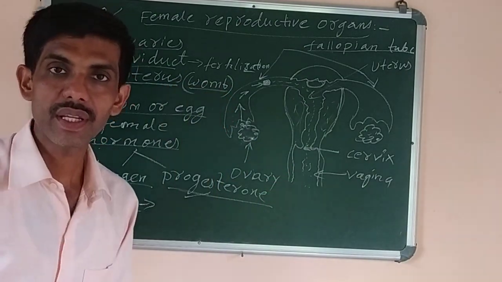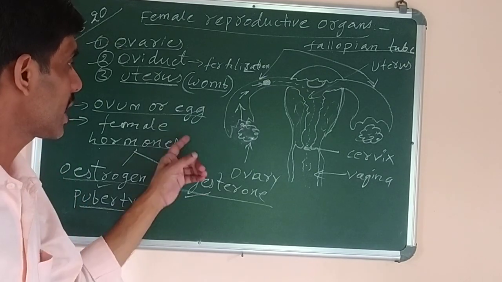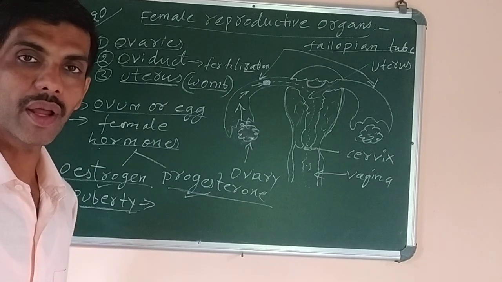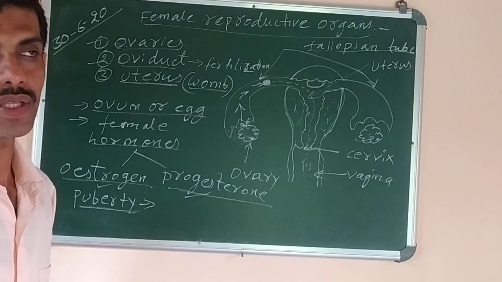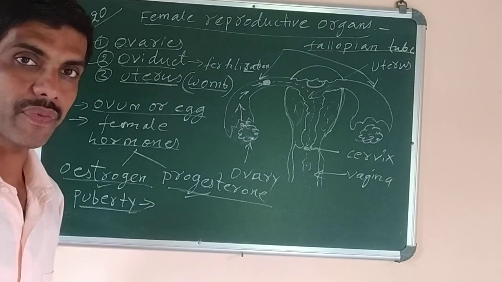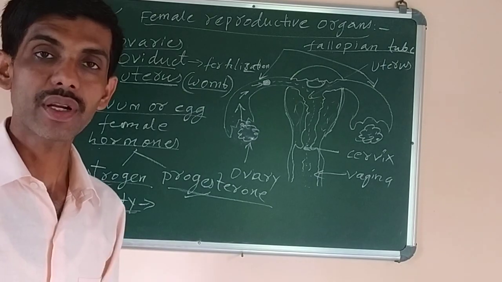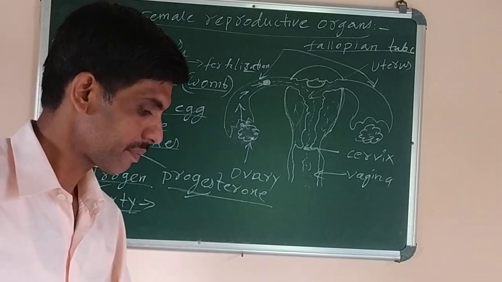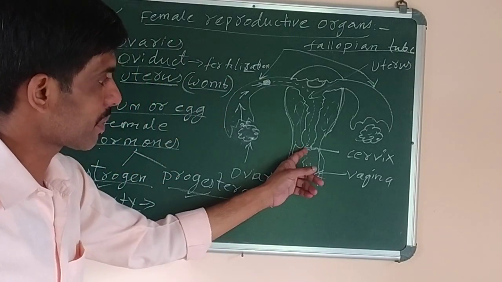And what is the function? It is the place where the fertilized egg, that is the zygote, gets implanted into the walls of uterus so that it can develop into the embryo, and the embryo, by cell differentiation and cell growth, will result in the formation of fetus, and the fetus will complete its full term of development of 9 months to change into a baby child. Okay, so now what is the function of cervix?